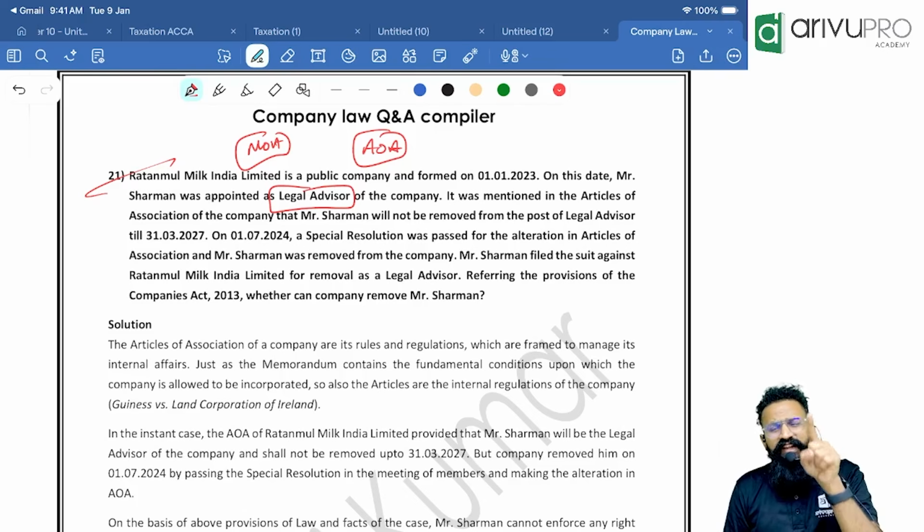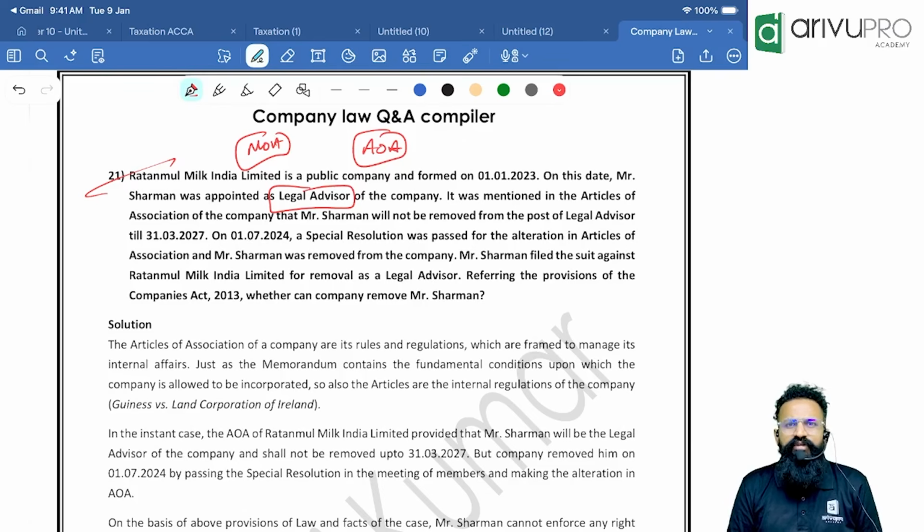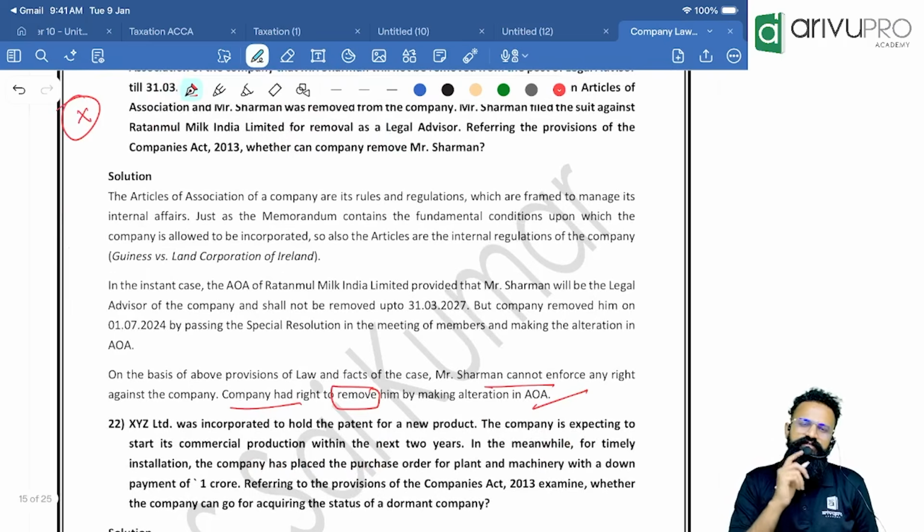Because remember, what is the Indian Contract Act? It is a contract between two parties. AOA is a contract made by the company, within the company. Did the advocate come and sign AOA? No. Then you were never a party to the contract at all. You are always an outsider. So because of that, anything given in the articles does not bind the outsider. On those grounds I am telling you, you can remove the legal counsel, that is the advocate, absolutely fine. So the reasoning given in the answer is wrong here.